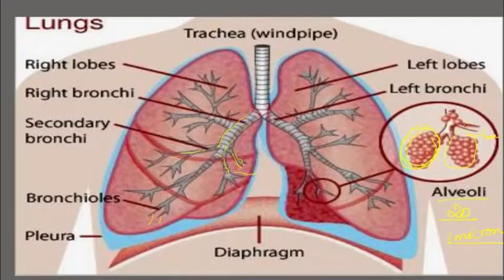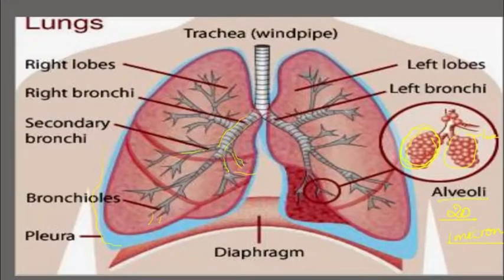Now we are moving on to the lungs. The lungs are a spongy, hollow, elastic organ located in the thoracic cavity, enclosed by a membrane called the pleura membrane. It is pinkish in color, an elastic and balloon-like structure.